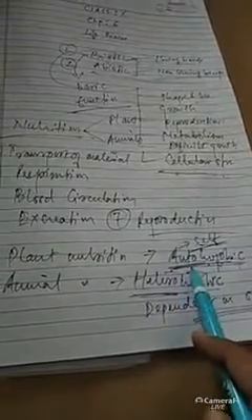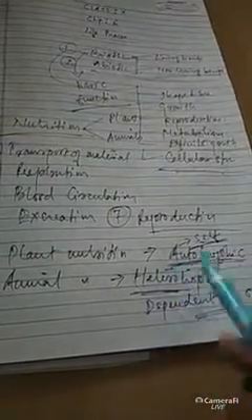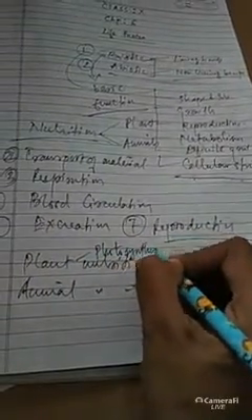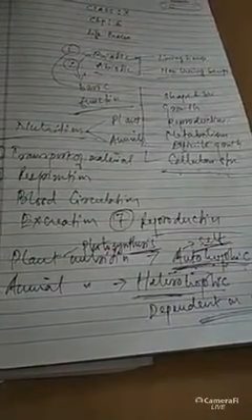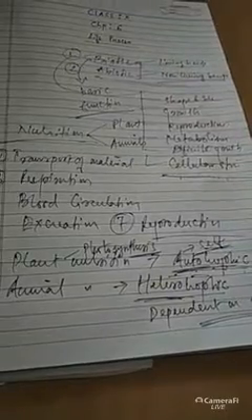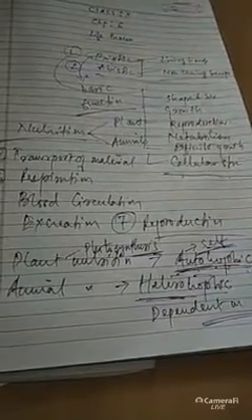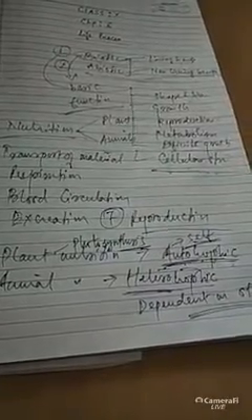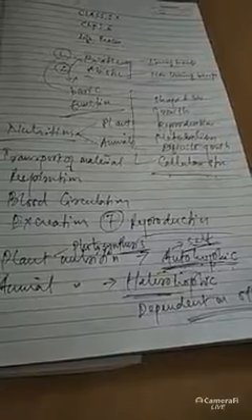So there are two types of nutrition, autotrophic nutrition and heterotrophic nutrition. Okay. So plants make their own food by the photosynthesis process, and animals get their food by depending on the plant's body. So that's why there are two types of nutrition. The first one is the autotrophic nutrition and the second one is the heterotrophic nutrition.